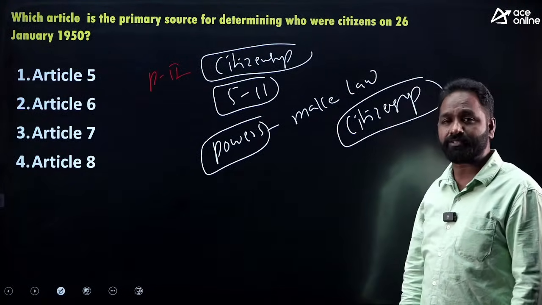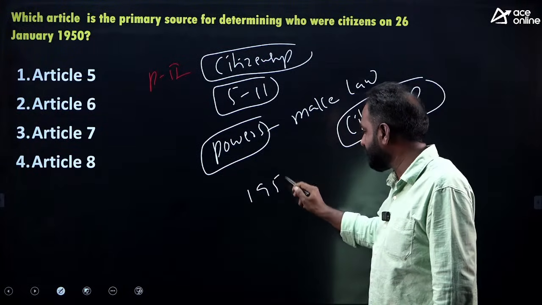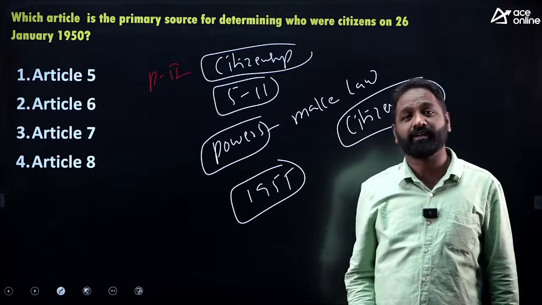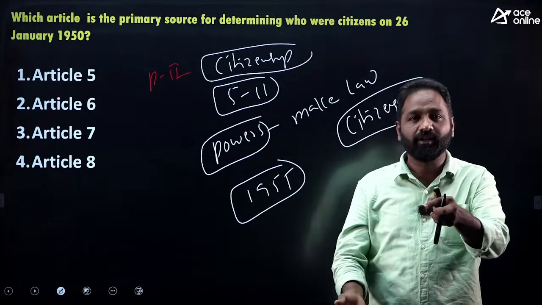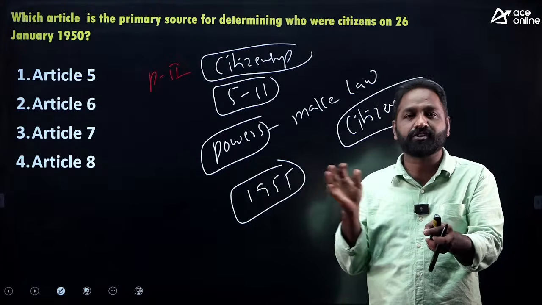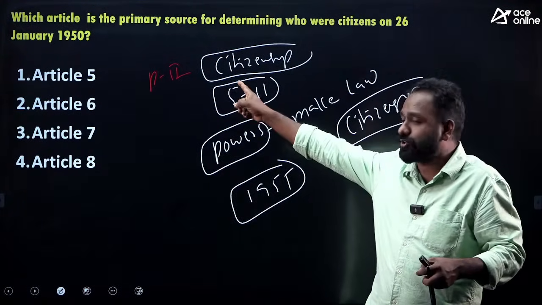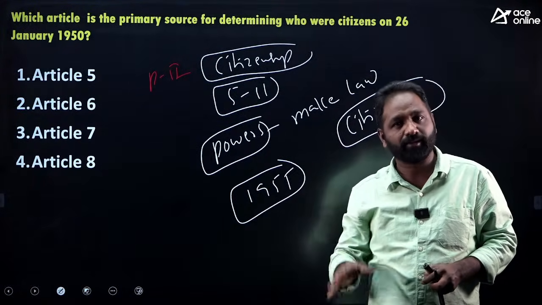That means Parliament is empowered to make the law on citizenship. That's why in 1955 the Citizenship Act was passed, and in that Act they clearly mentioned how a person can become or lose Indian citizenship and what the conditions are. All the details are not in the Constitution, they are in the Citizenship Act 1955.